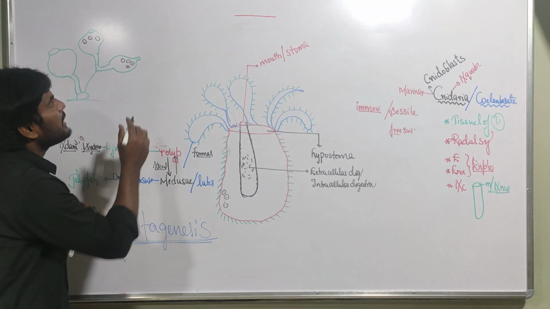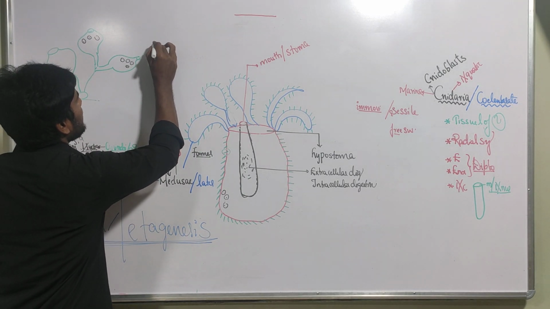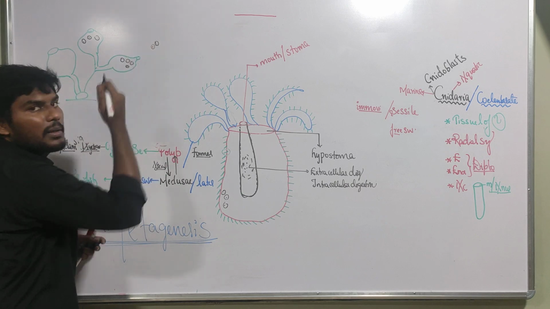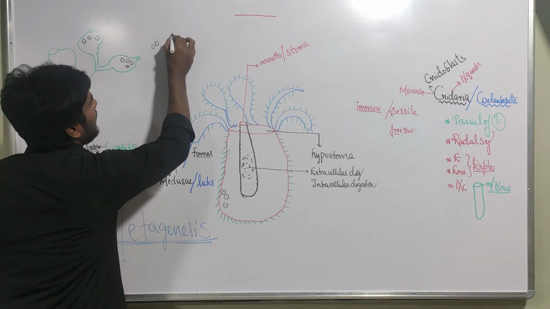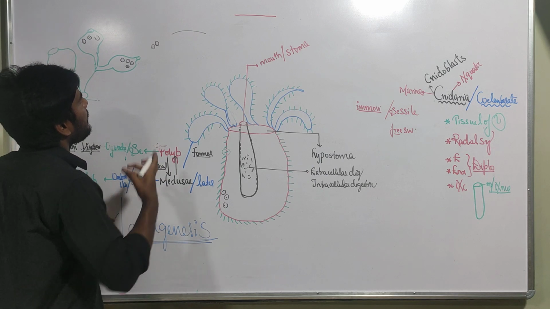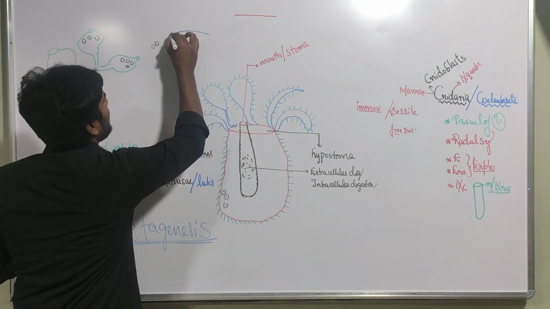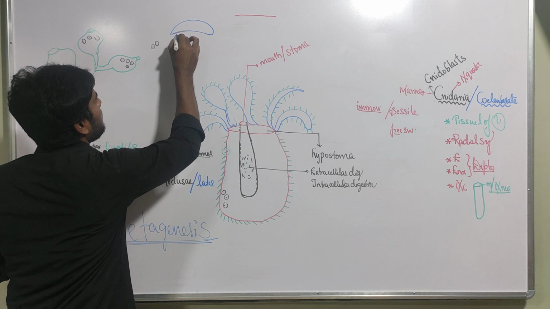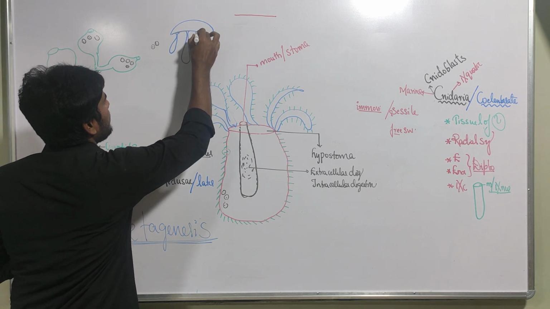And what is the shape of the medusa? These medusae are released and grown up. What is the shape? Umbrella shape. Yes, you know how the jellyfish looks. There is an umbrella shape, and these are arms, like this.